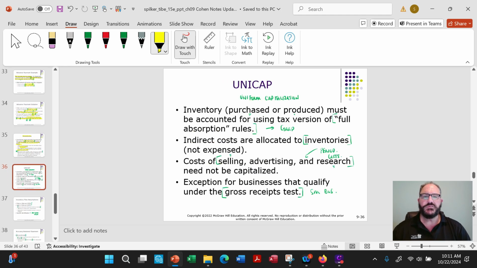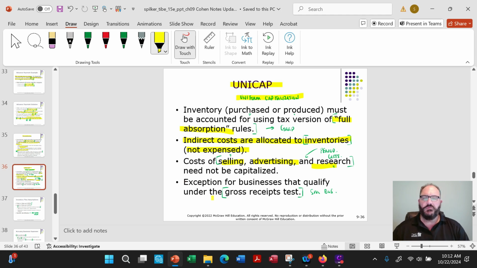Let's see, what else? UNICAP. UNICAP stands for Uniform Capitalization. Now, what that's all about has to do with the indirect costs allocated to inventories, not expensed. So now, not selling, not advertising, not research, but basically full absorption costing, right? So any of that overhead stuff, okay?